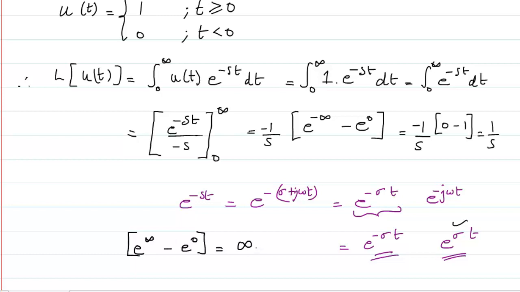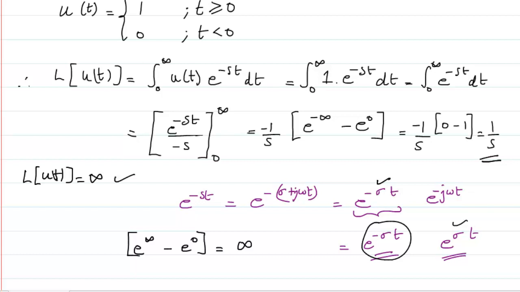So the Laplace transform of u of t would have come out to be infinity. That means the integration is not convergent. You are not able to find out the Laplace transform. Which case, when the value of sigma is such that it is turning out to be negative. So this answer is the answer you will get for positive values of sigma, and this is the answer that you will get if you are going to talk about the negative values of sigma.